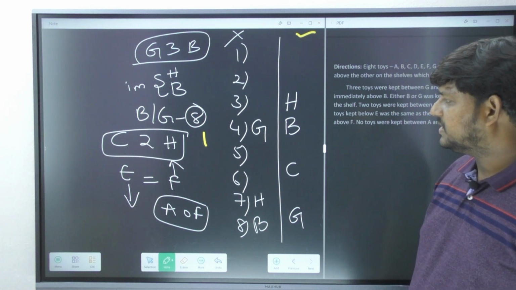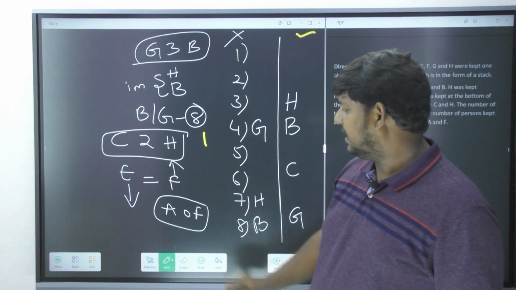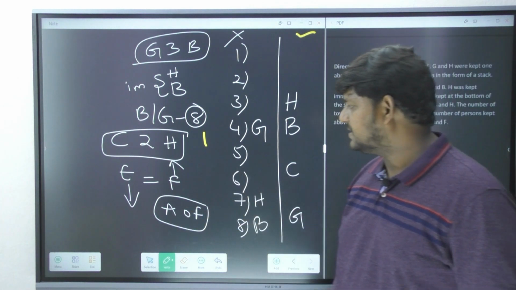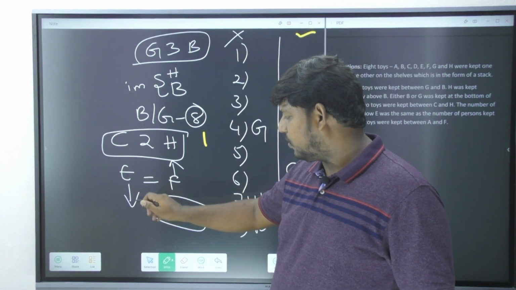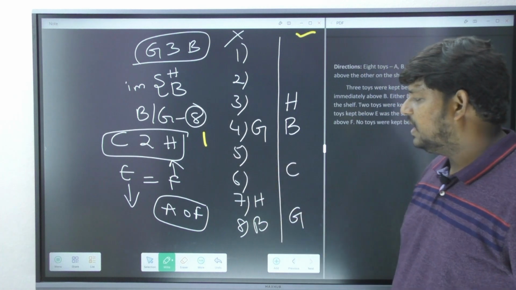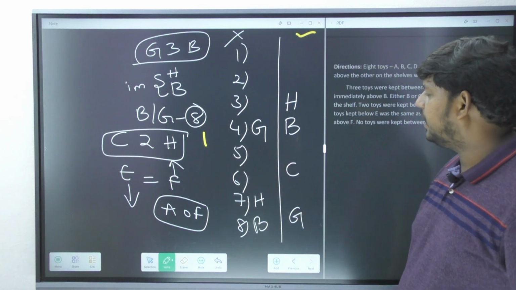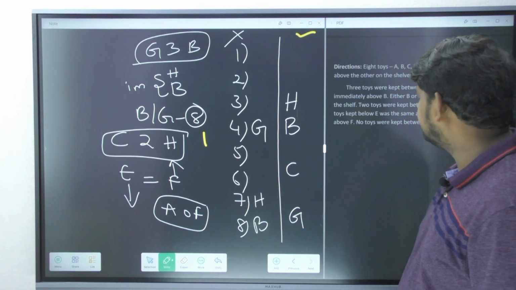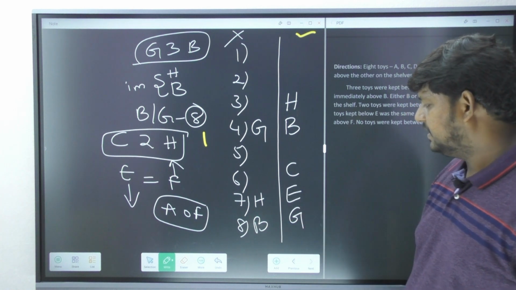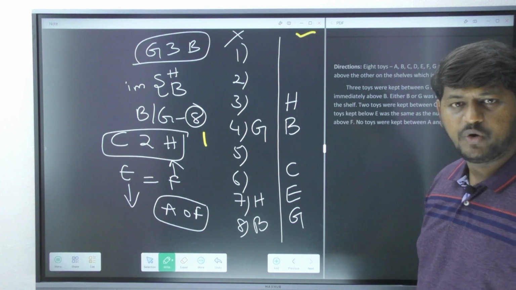Right, now let's move on to the next information. What is this information saying? In between A and F there are 0, and the number of persons to the bottom of E is equal to the number of persons to the upside of F. Now, if I place E here, how many are there below E?